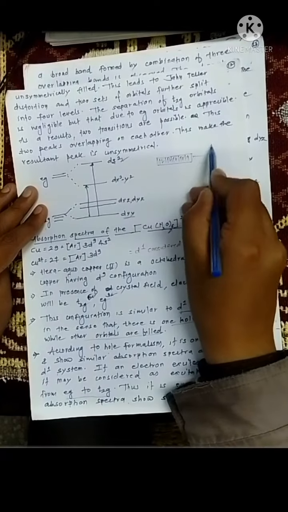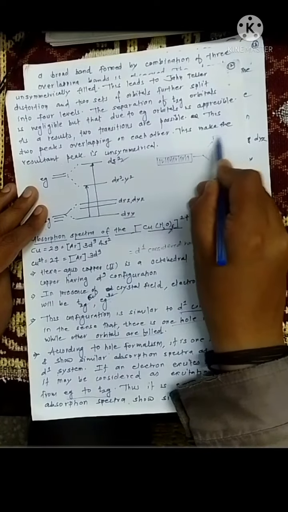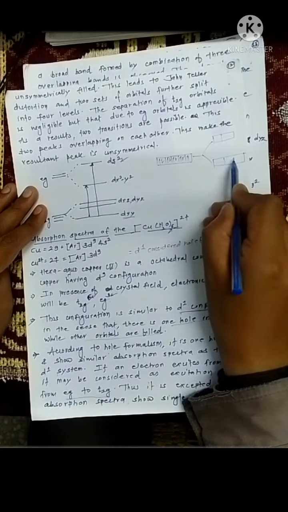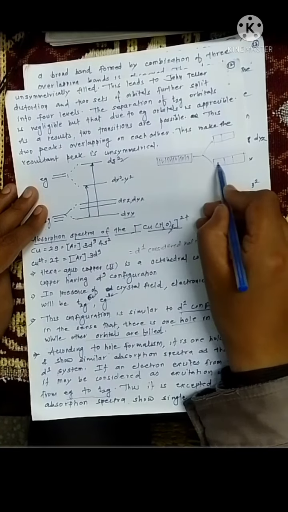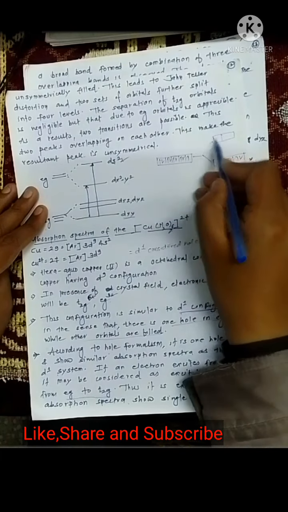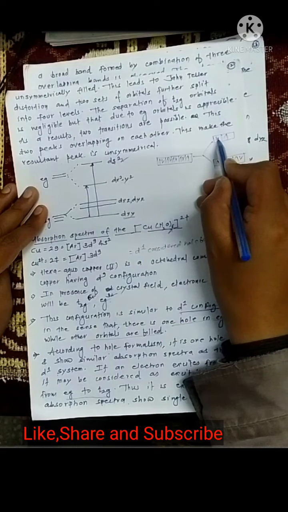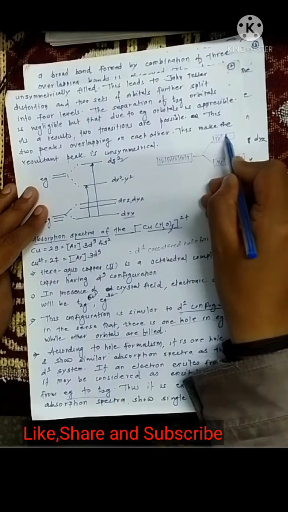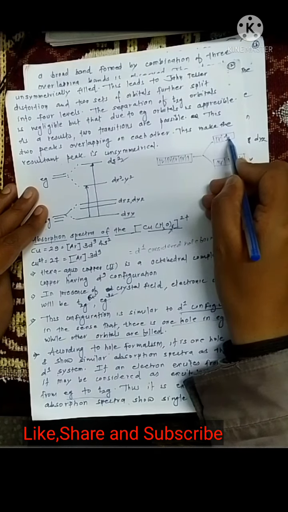When this orbital is split into EG and T2G sets, 6 electrons come here in your T2G, and now this orbital has an unpaired electron, one electron, it is not a paired electron.